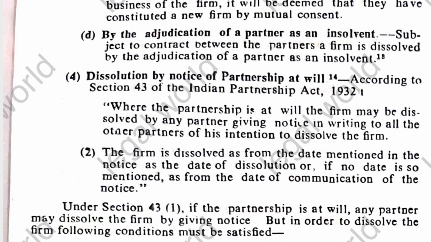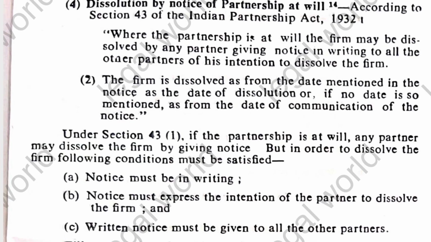The firm is dissolved as from the date mentioned in the notice as the date of the dissolution, or if no date is mentioned, as from the date of communication of the notice. As per section 43 clause 1, the partnership is at will. Any partner may dissolve the firm by giving the notice in case of the partnership at will.